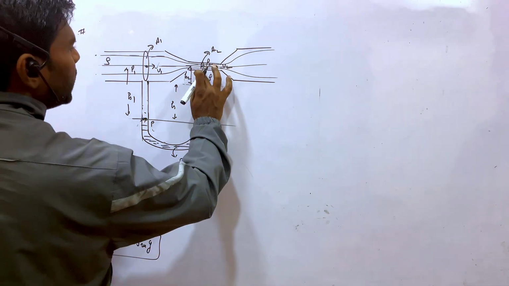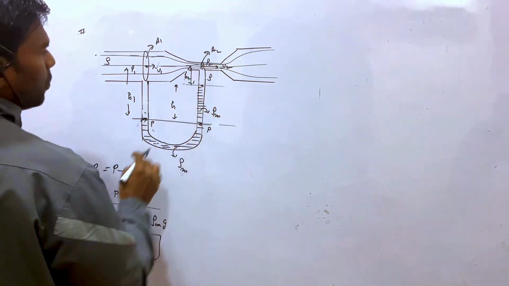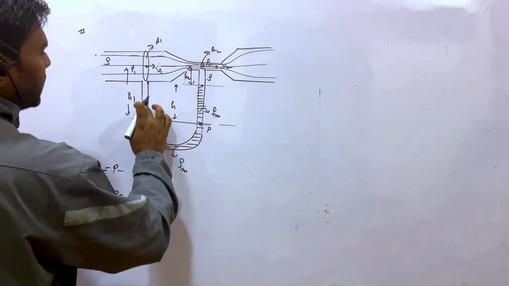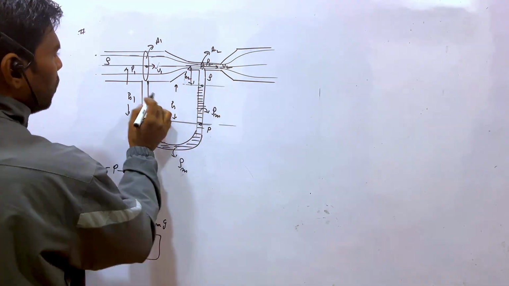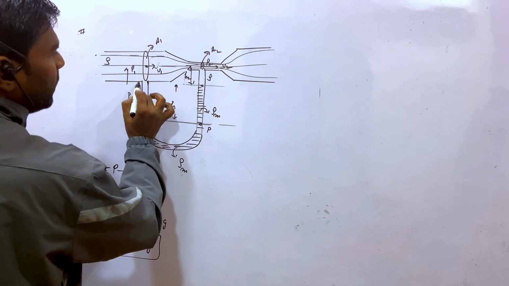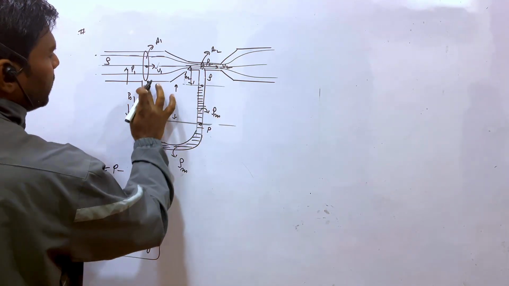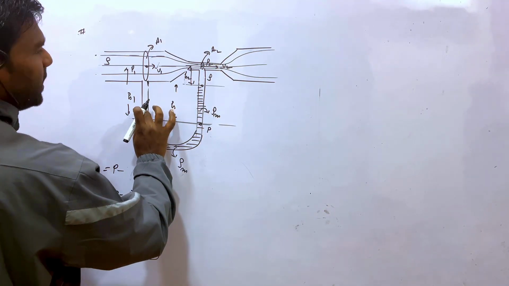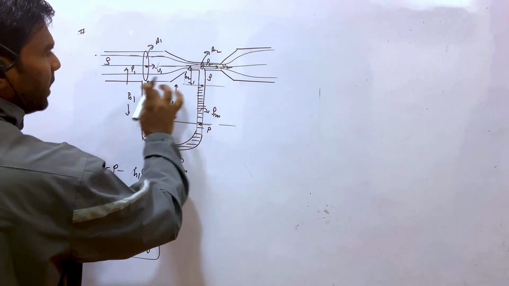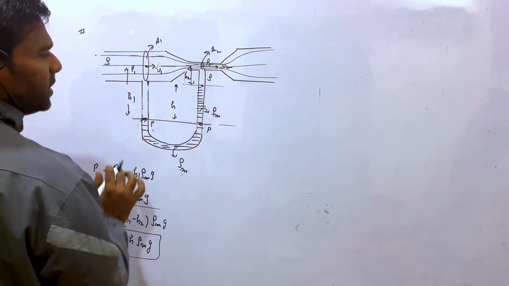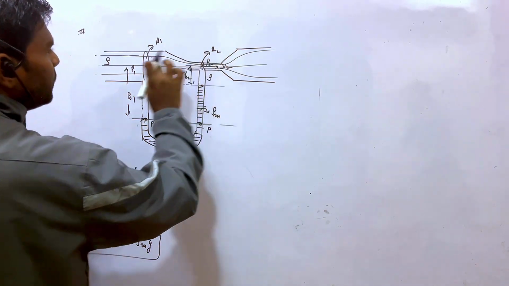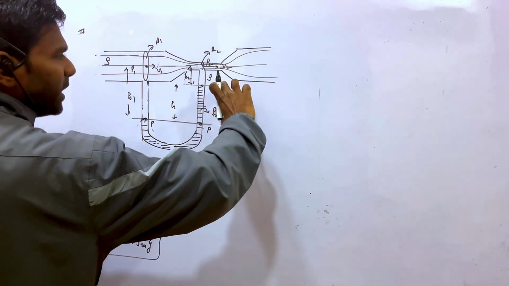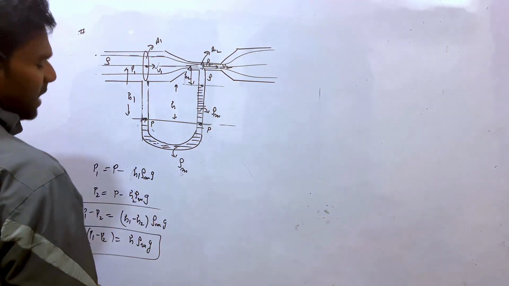Listen one thing, I am not taking this liquid into calculation. The pressure difference is only because all over here the liquid is only there, right? And nothing is present at this point, right? Here it is the air, or you can say it is water. So the pressure difference between P1 and P2 can be calculated by this height difference.